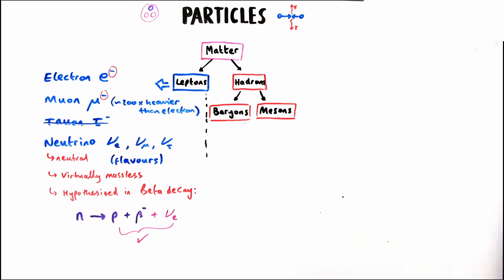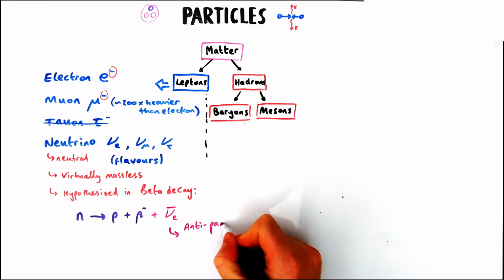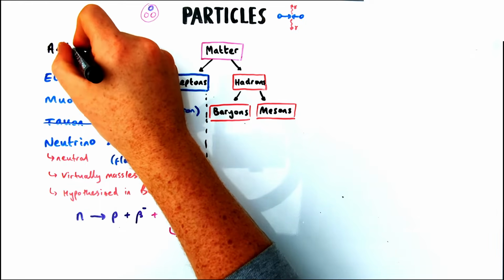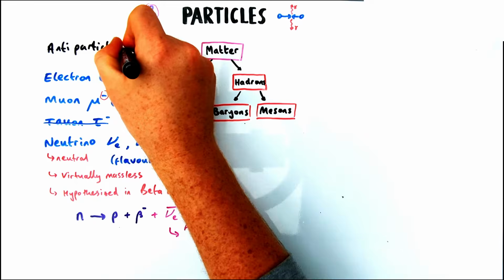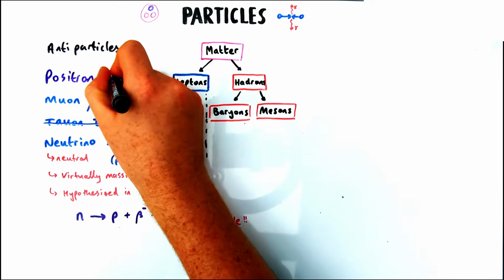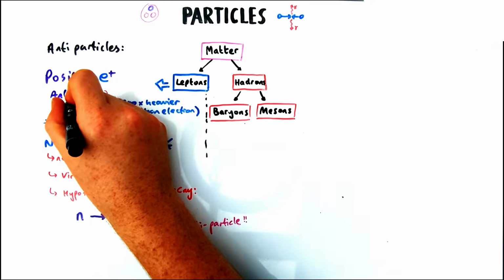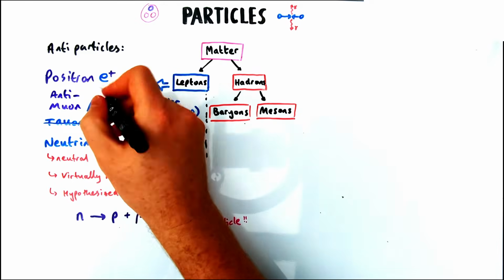Now in this instance it's an anti-neutrino, which is an antiparticle. We'll come on to how we know that a little bit later, but it's a good excuse to look at antimatter and antiparticles early on. So all these leptons have antiparticles. We have antineutrinos, as we've discussed. We have an anti-electron, which is called a positron. We have an anti-muon and anti-tauon. And for their symbols, you might have noticed the negative sign changes to a positive sign.